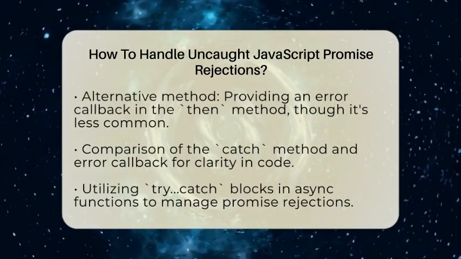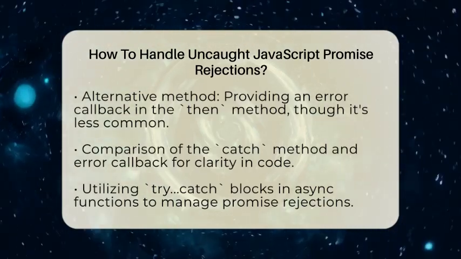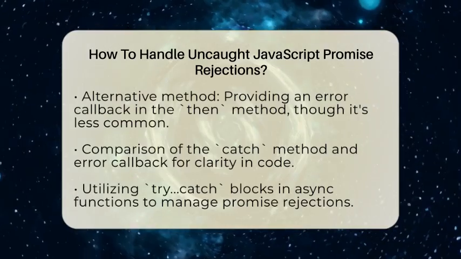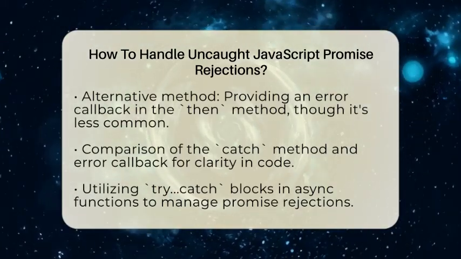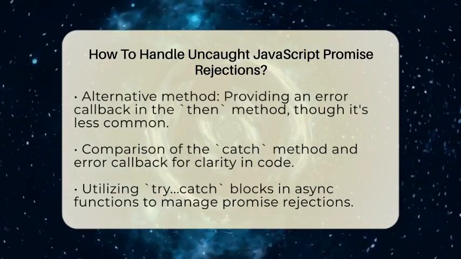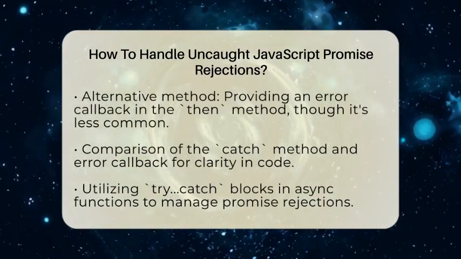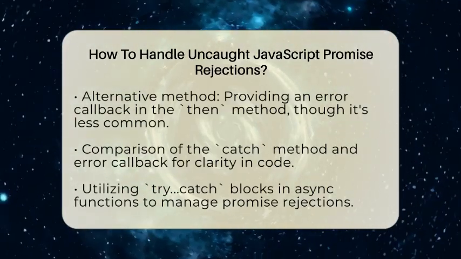Another option is to provide an error callback in the then method. You can pass a second callback to handle errors. However, this method is less common and can sometimes make the code harder to read. Here's how it looks.